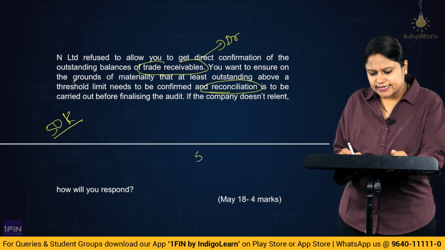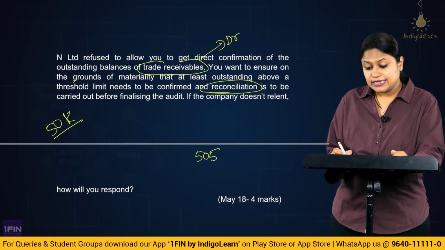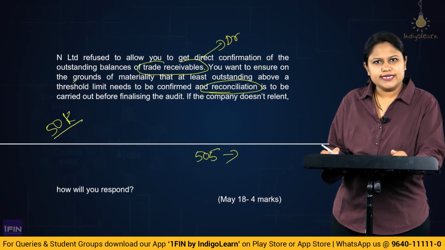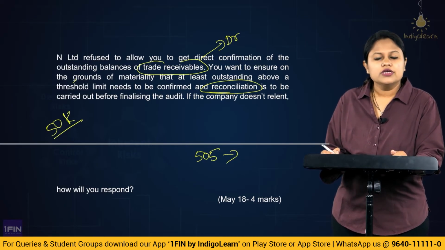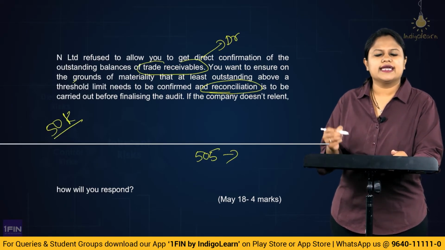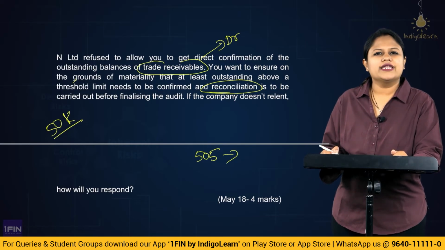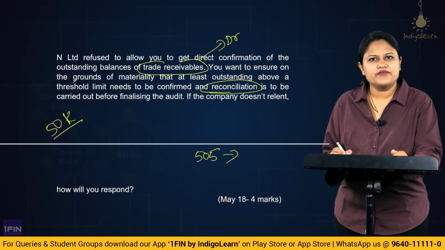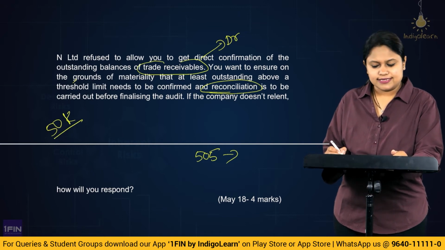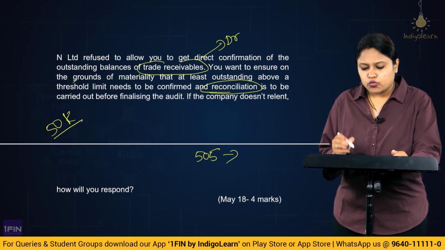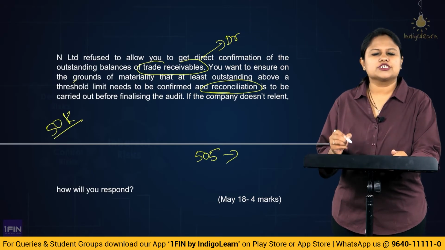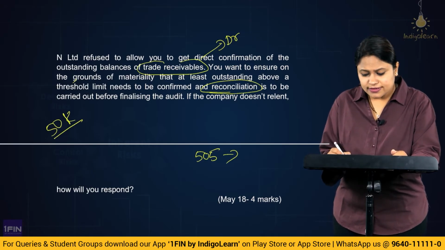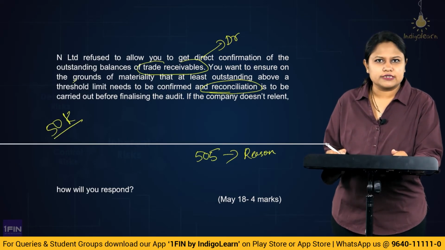We have already studied in SA 505 that when the management is refusing you to obtain the external confirmation, you will first communicate, that means you are going to check what the reason is for this refusal. You will first try to understand the reason behind the refusal.